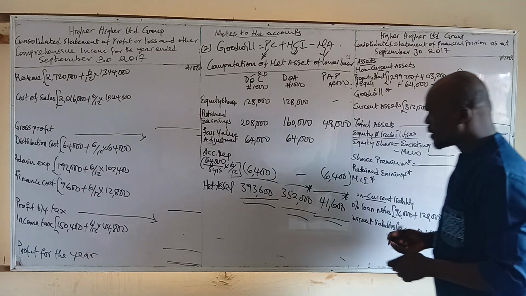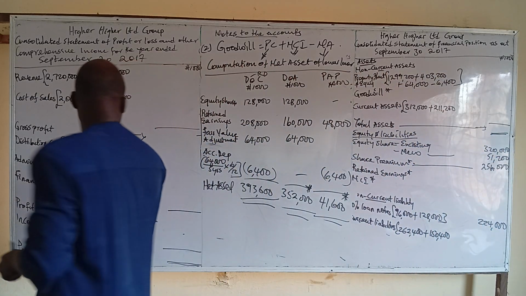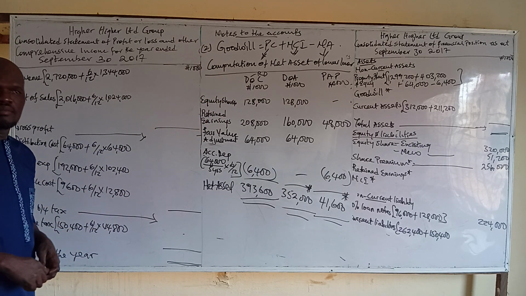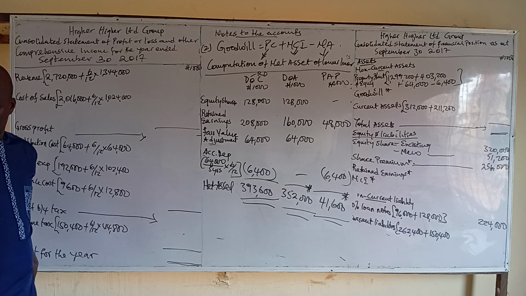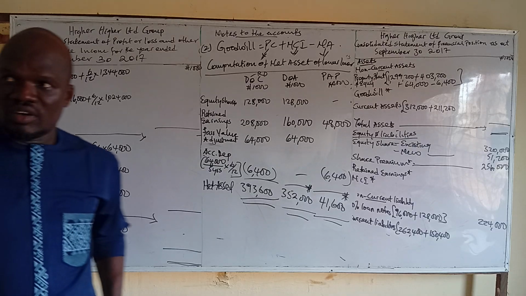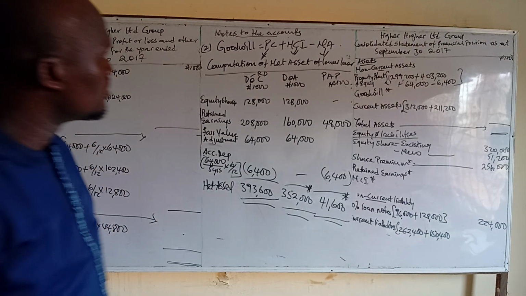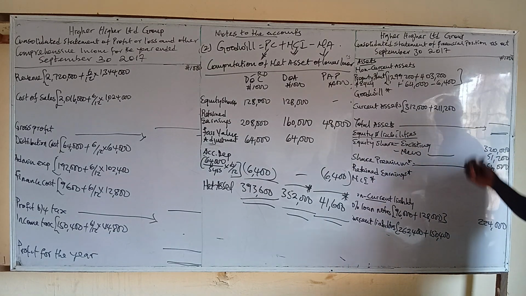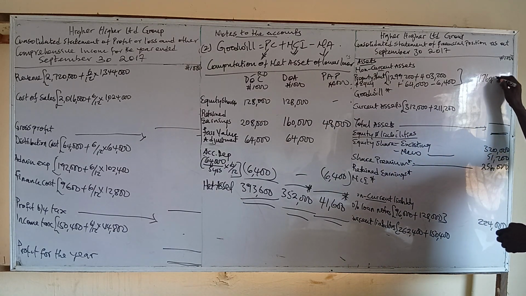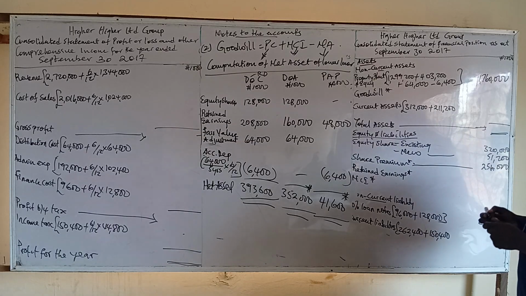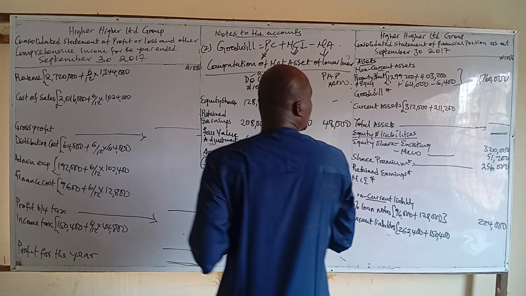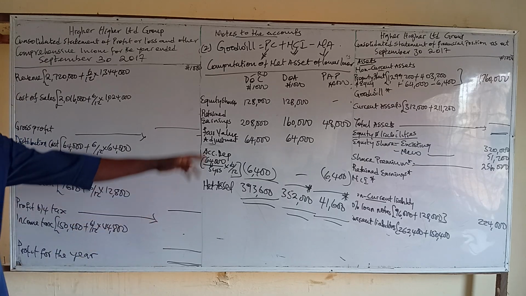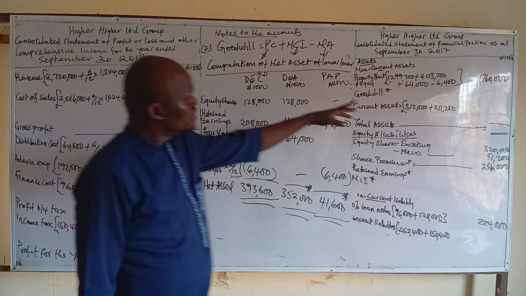What's the value for PPE? 1,760,000. This plus this. Somebody should confirm the figure.